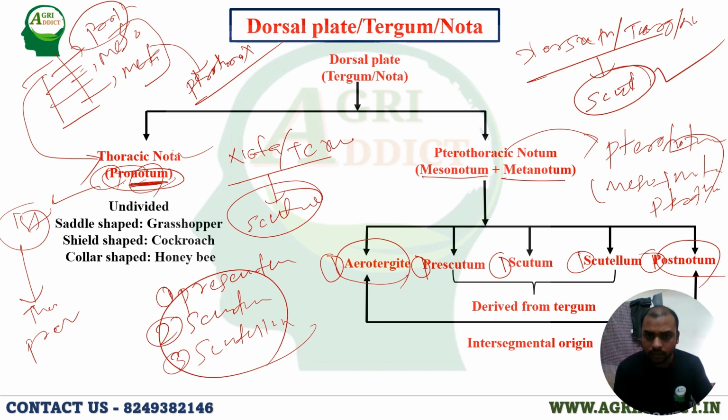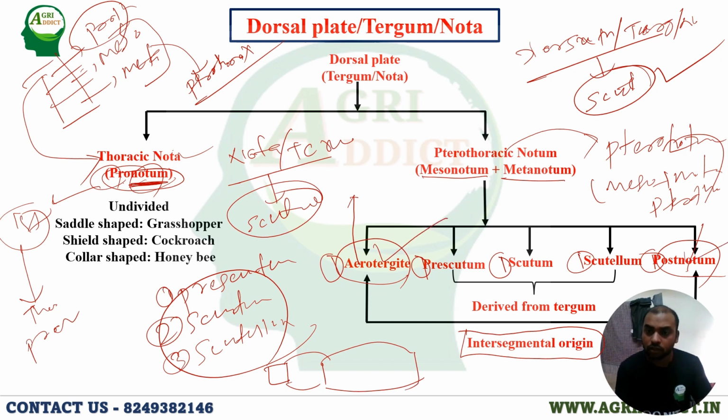Remember, this acrotergite and the postnotum are of intersegmental origin. Why intersegmental? There are three segments in the insect body: one is head, another is thorax, another is abdomen. So the acrotergite and postnotum will be present in between these segments. In between head and thorax, the acrotergite will be present. And in between the thorax and abdomen, the postnotum will be present.